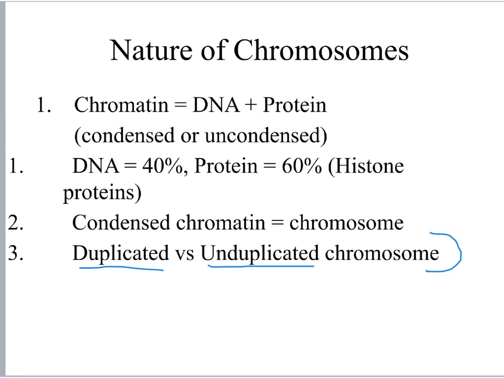Most of the time when the cell is just doing its job and it's not undergoing cell division, the chromosomes are unduplicated. However, when the cell gets ready to do mitosis, we've got to make copies of those chromosomes so that we can divide those copies into the new daughter cells. At that point, those chromosomes become duplicated.